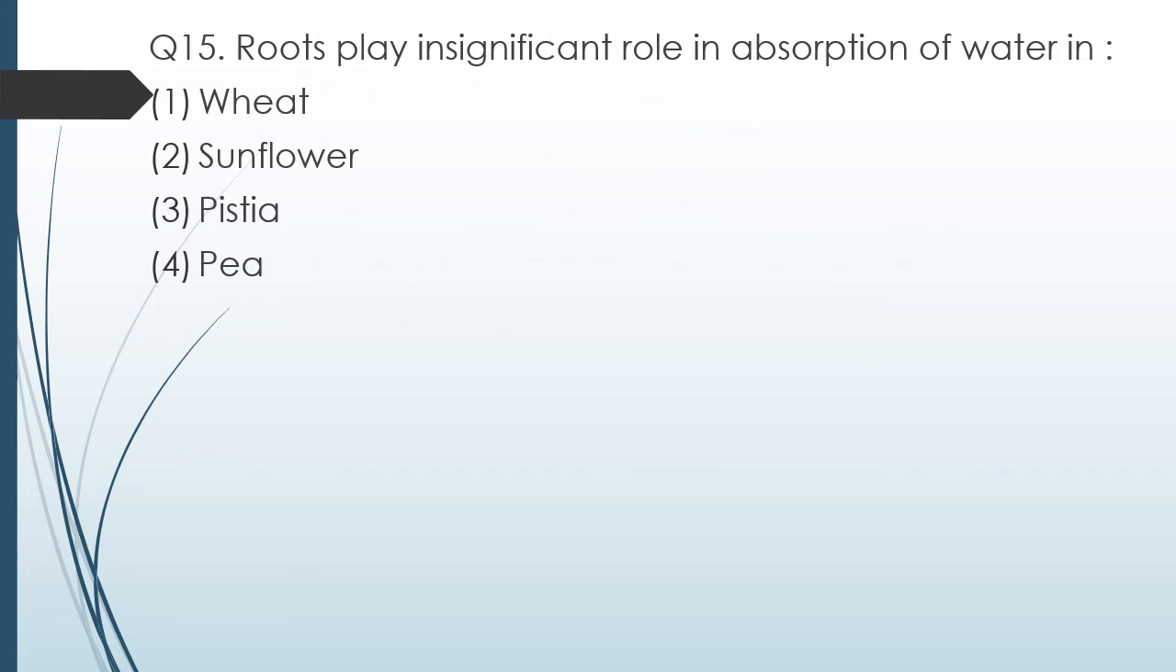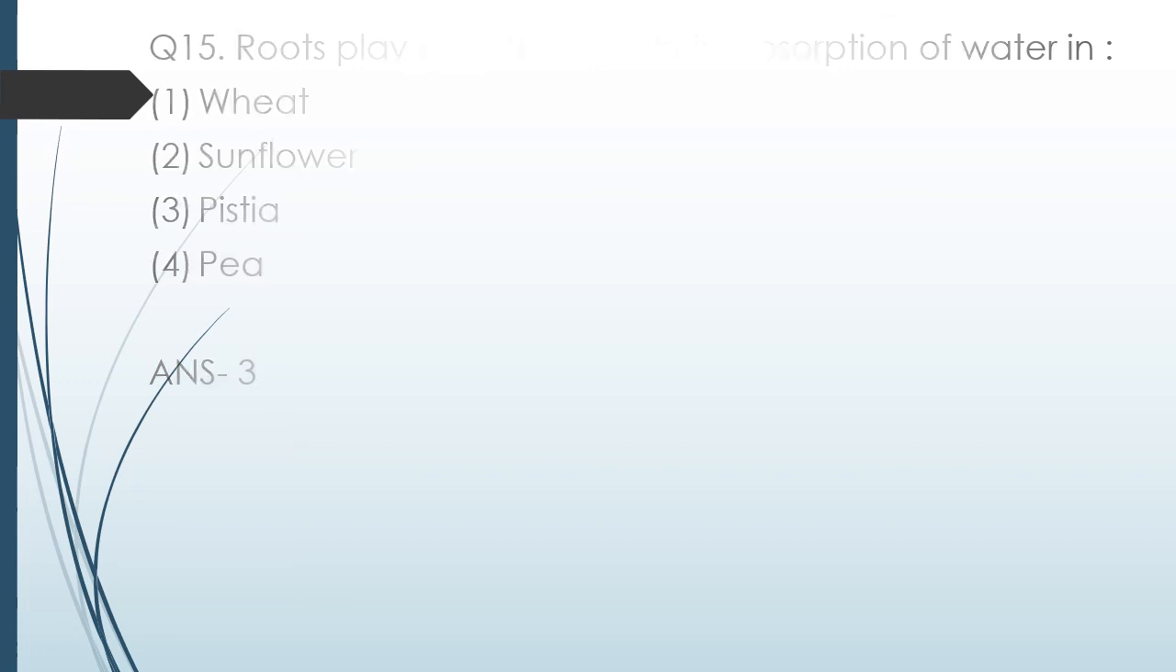Question number 15. Root plays insignificant role in absorption of water in wheat, sunflower, pistia, or pea. Correct answer is option 3, pistia. So those are the 15 MCQs for today.